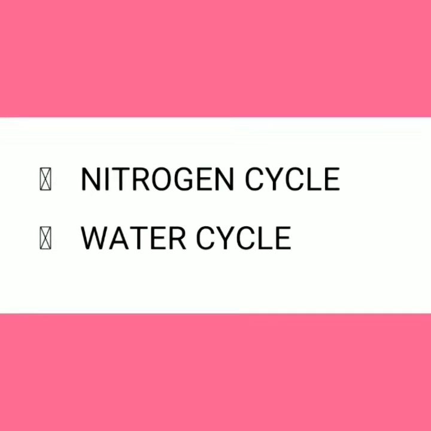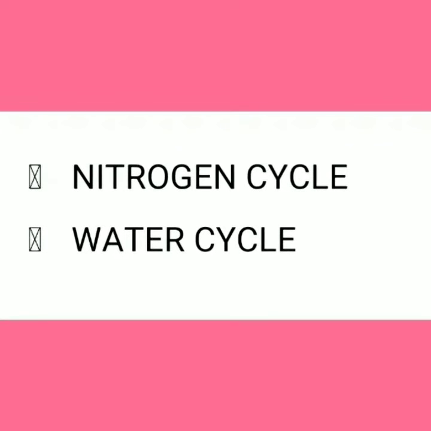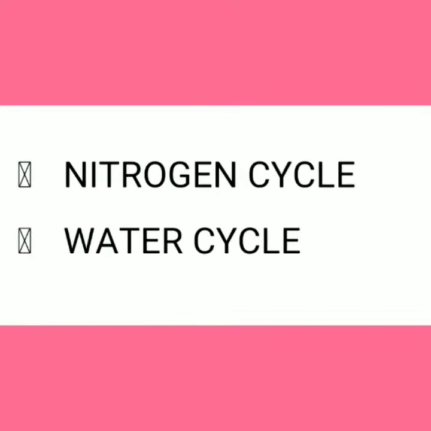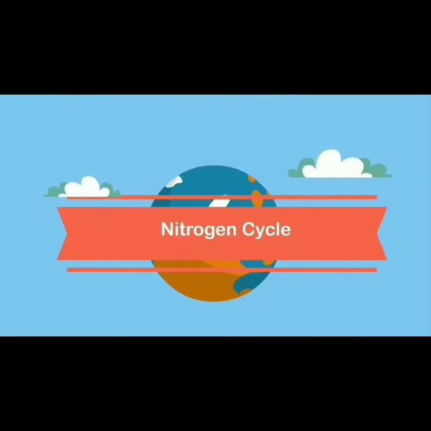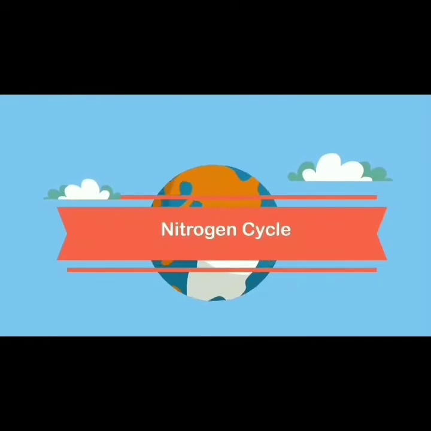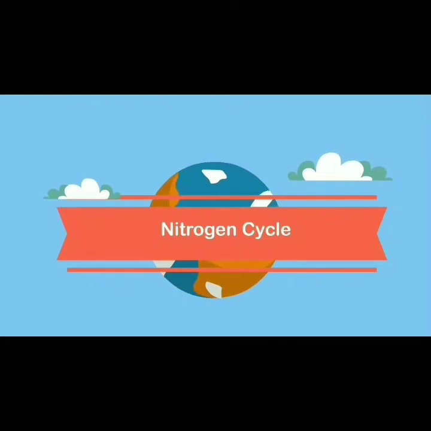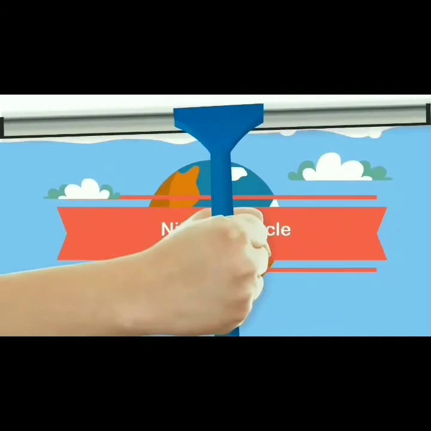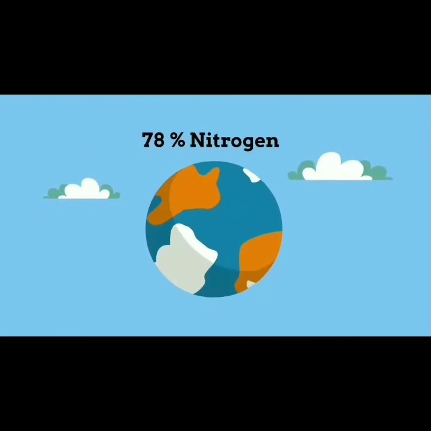So now I will discuss how nitrogen and water continuously cycle, and let us start with the nitrogen cycle. In our atmosphere there are many biochemical processes. Among all of them, the most complicated process is the nitrogen cycle. In the cycle, the nitrogen transforms into many forms to maintain the balance of the ecosystem.